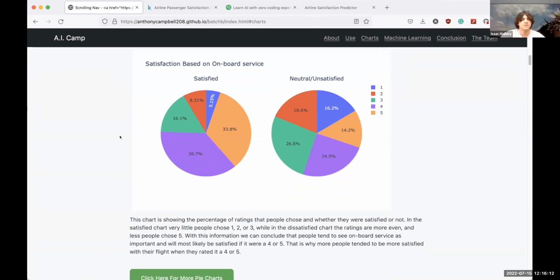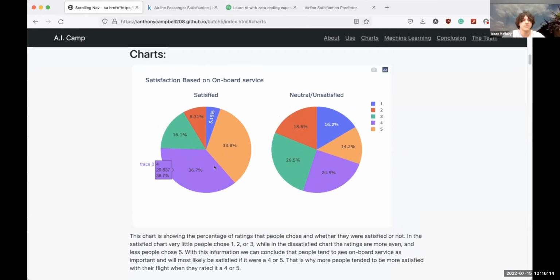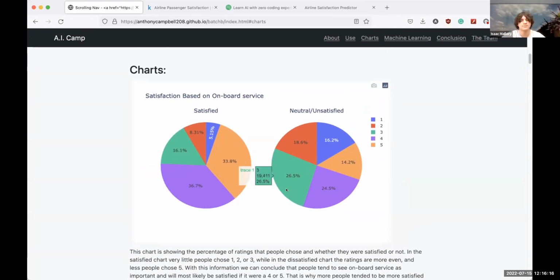So for our project, we made lots of visualizations, including pie charts. This is a pie chart between satisfied and neutral/unsatisfied based on onboard service. As you see on the left, it's lots of 4s and 5s, which means it's good, while on the right, it's mostly spread out.